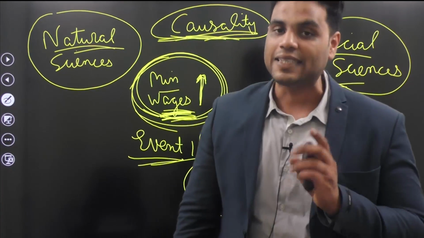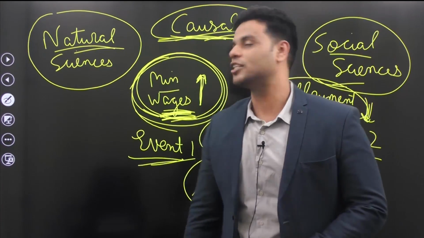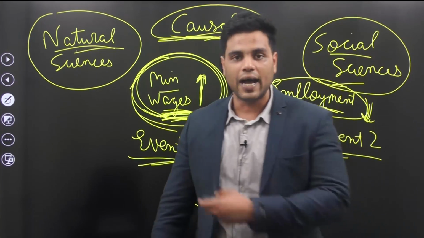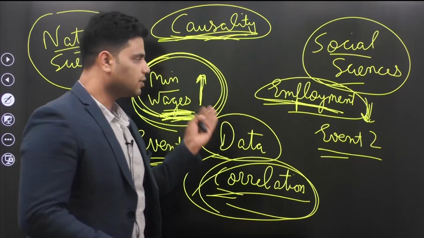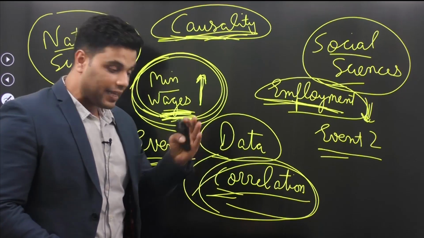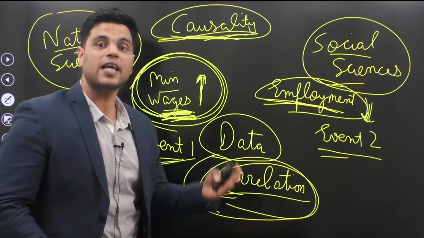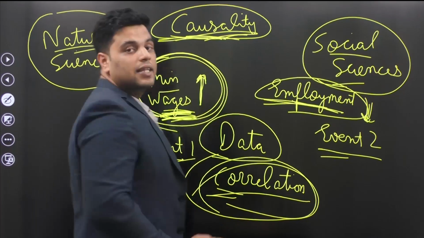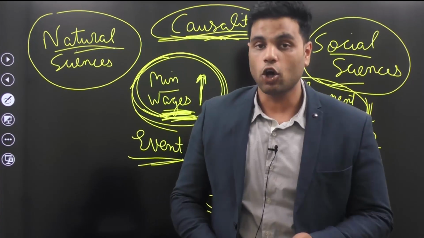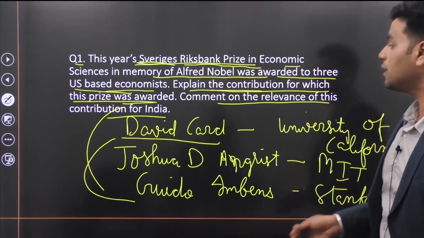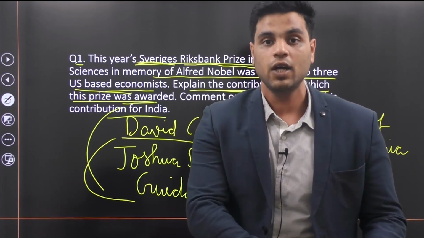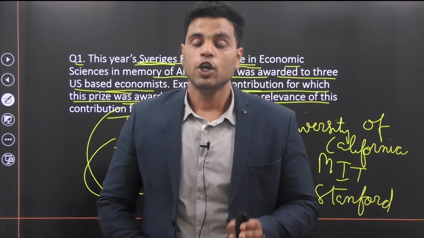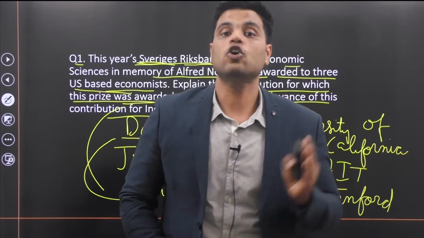Well, till now it was difficult to establish causality because David Card and others actually tried to establish causality between the correlating events. Their research was actually in this area. They developed certain methodologies which can be employed in the field of economics, through which you can also test for causality.